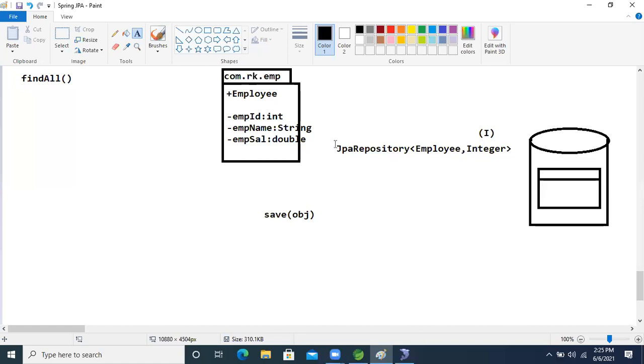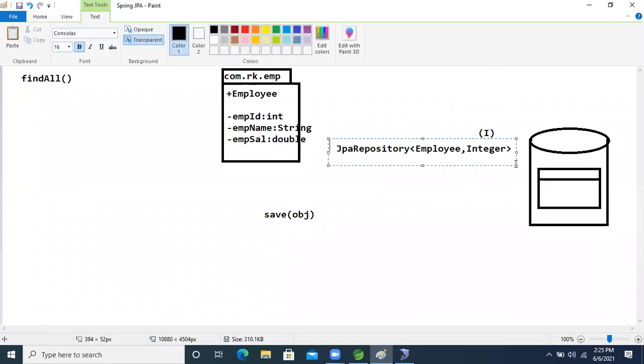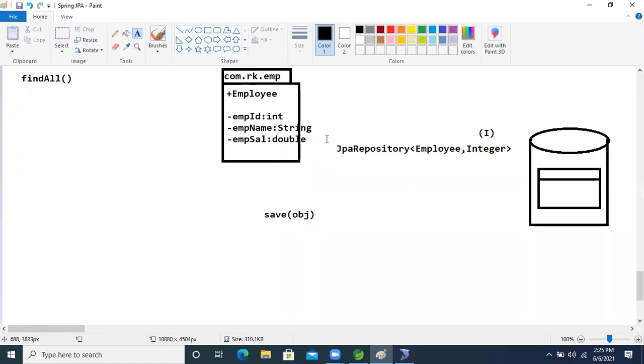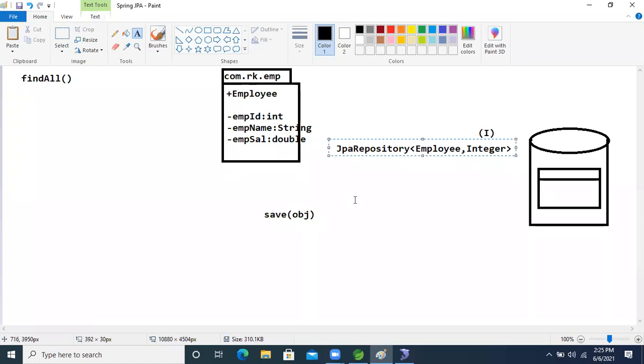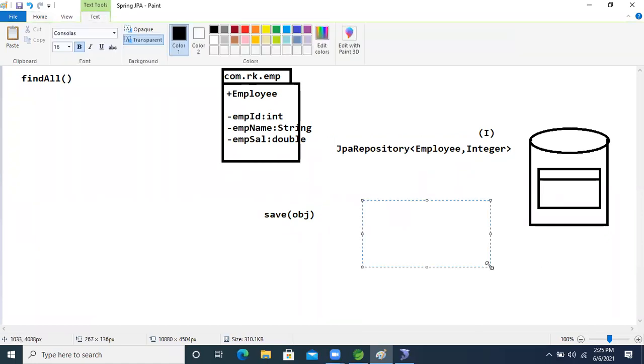So this is the JpaRepository interface, right? This interface is given by the Spring Boot people. If we want to use this interface, what will we do now? We will write our own interface.